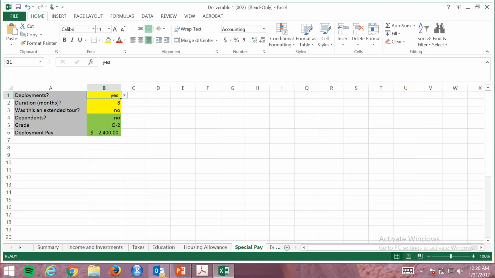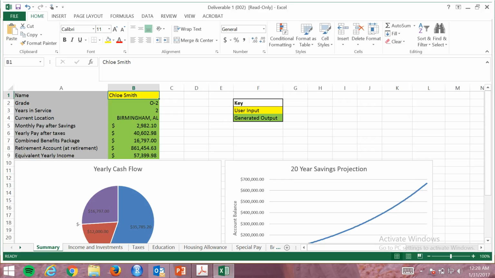It will ask whether or not you have deployments, how long those deployments last, whether or not it was an extended tour, and how much deployment pay you are eligible for because of that deployment. This will all populate on the summary page.